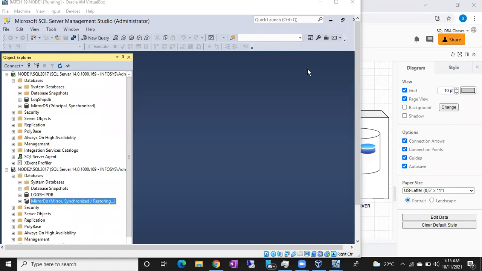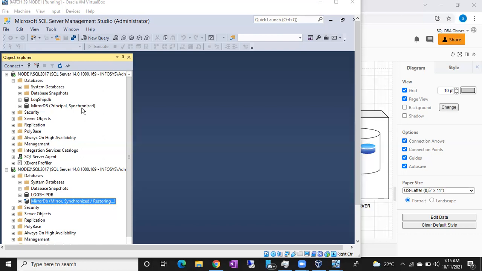Mirroring will be disconnected until your principal comes back. The mirroring state will be disconnected until your principal comes back. Once your principal is back, the mirroring will be connected again. You can see the status here as disconnected in the brackets, even if your mirror server or principal server is not available, like principal disconnected.